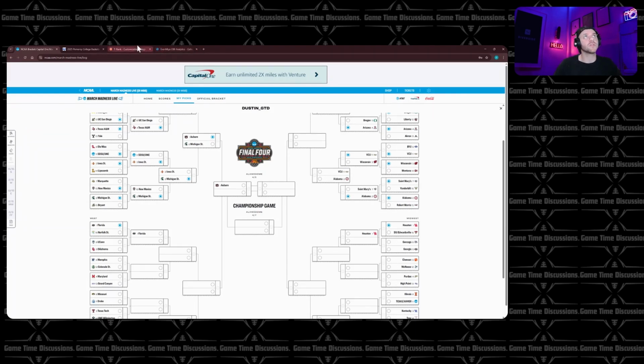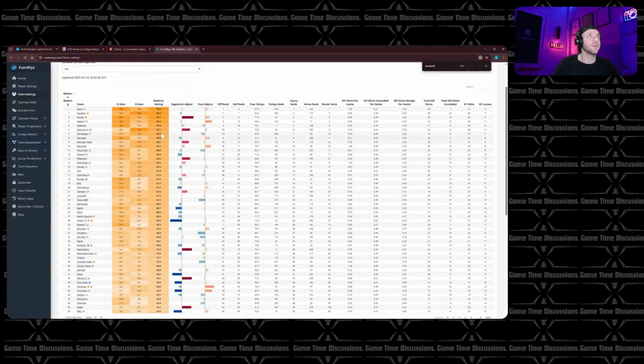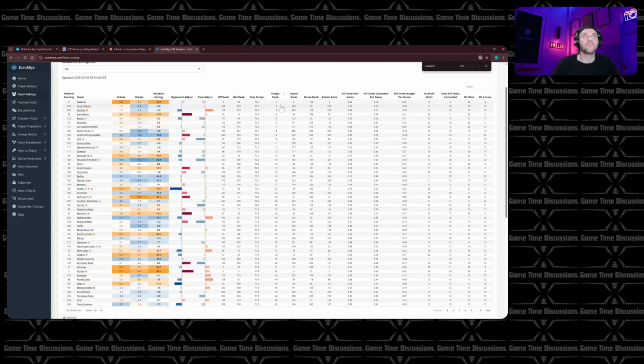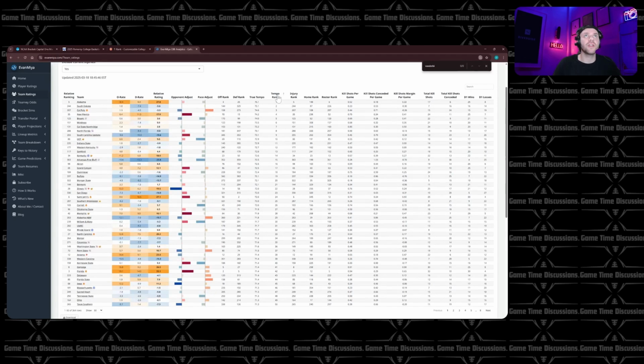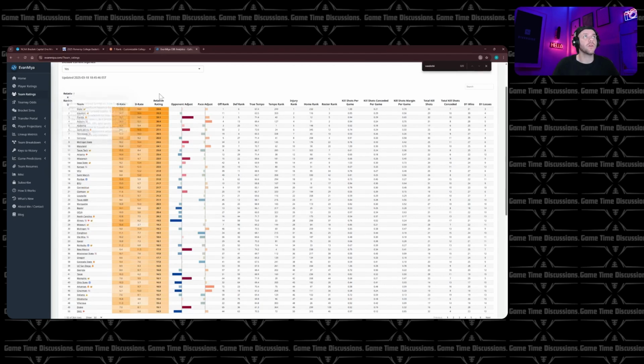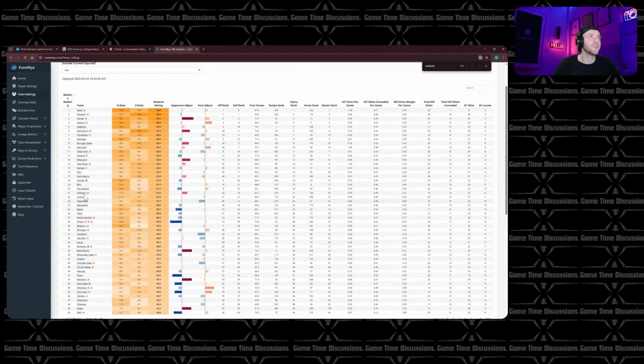Next one though, Bama, their pace is just too crazy. Bama VCU is going to be interesting in terms of the pace here. So Bama plays at the fastest pace in the country. I don't know if that's on here. It's not, and that's okay. Oh, tempo rank. Yeah. They are one of the single fastest teams in the country. Just absolutely insane. Oh yeah, first. There we go. I misread it. So their tempo is very high. Now, we need to figure out where VCU is and how well they can handle the tempo change.